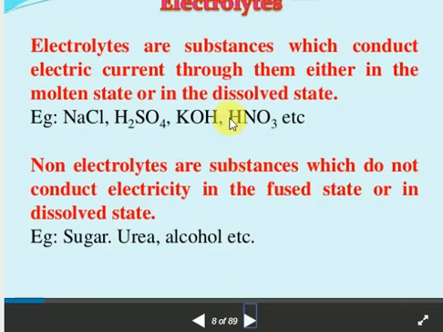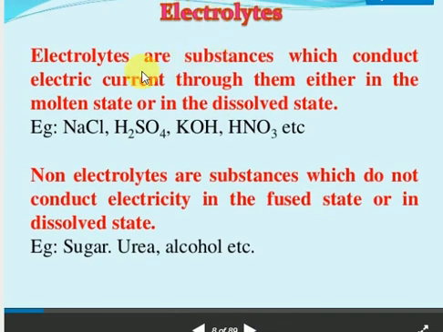Next one is electrolytes. What is an electrolyte? Electrolytes are those substances which conduct electric current through them, either in the molten state or dissolved state. What does molten state mean? Don't get confused here. If you take NaCl crystals and apply high temperature, the salt becomes liquid without adding any water molecules. It's called molten. Aqueous solution means, you know very well, when dissolved in water.